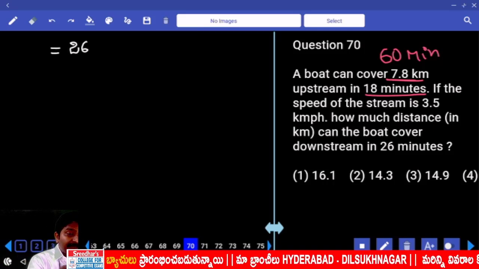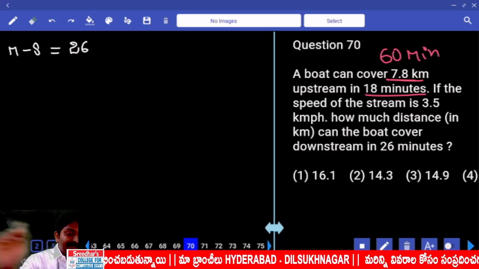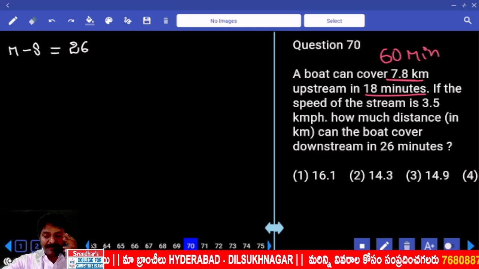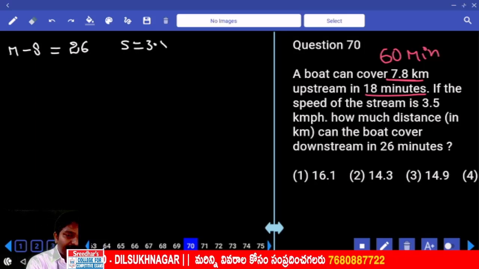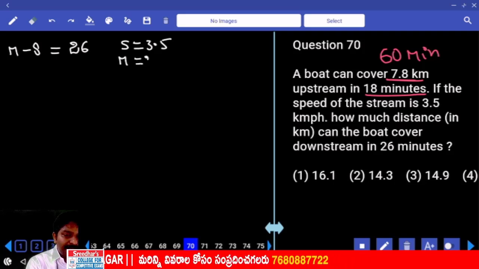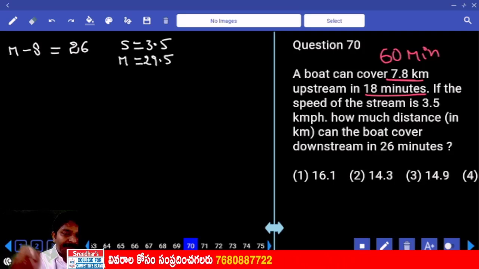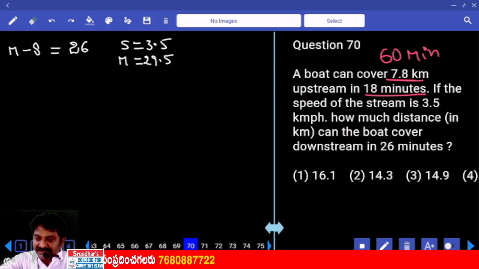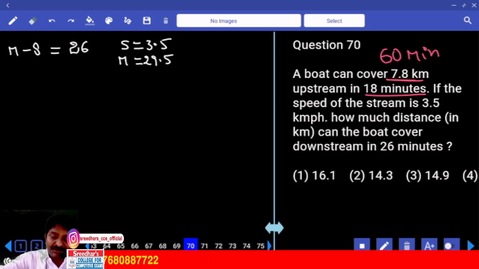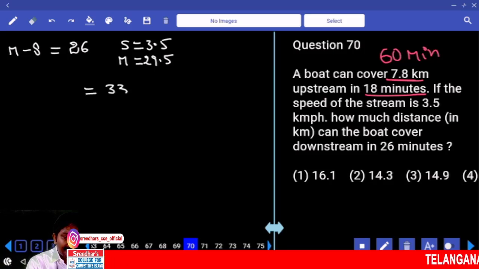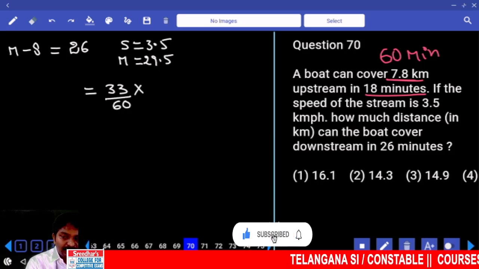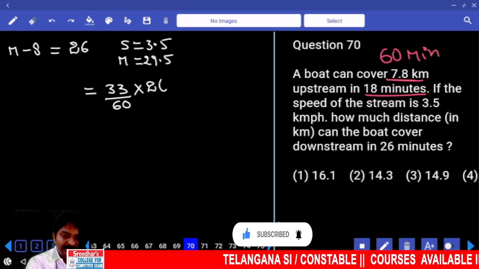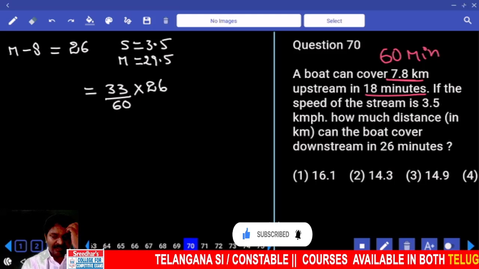26 is which stream? Upstream speed, which is m minus s. If the speed of the stream is 3.5, if s is equal to 3.5, then m is going to be 29.5. How much distance can the boat cover downstream in 26 minutes? Downstream speed m plus s, which is 33. Come on. Minutes convert to hours. Into how much time? 26. Are you okay?